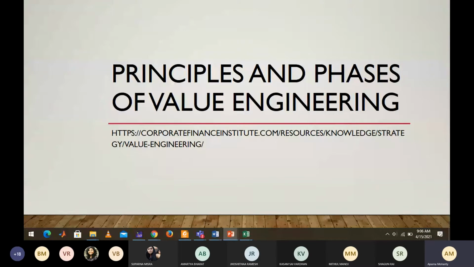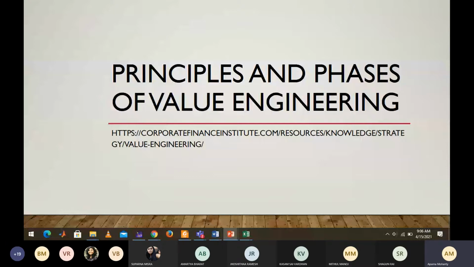So what is this value engineering? Any product you are launching in the market can be value engineered. Value engineered means there are different ways of going for value addition. Either you try to add extra features to your product, that is one way, or the other way is to try to make your product cheaper by using other alternatives which solve the purpose.